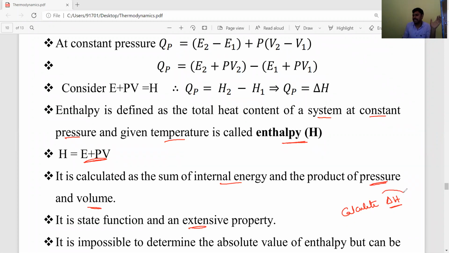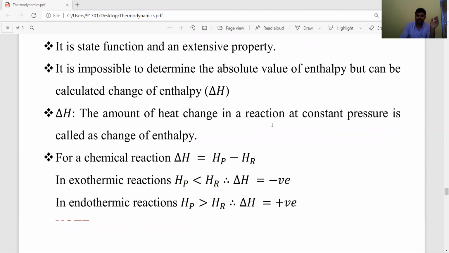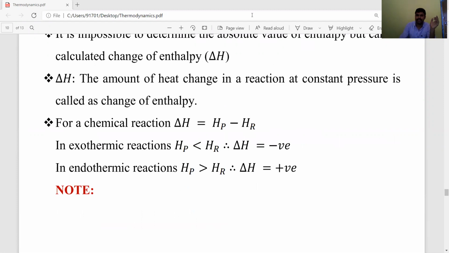Now the change in enthalpy definition: delta H is nothing but the amount of heat changed in a reaction at constant pressure. So delta H is equal to QP.